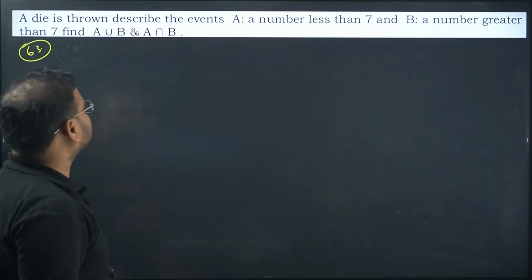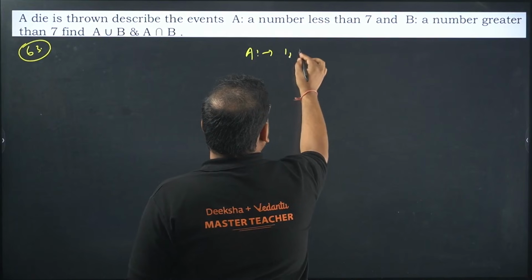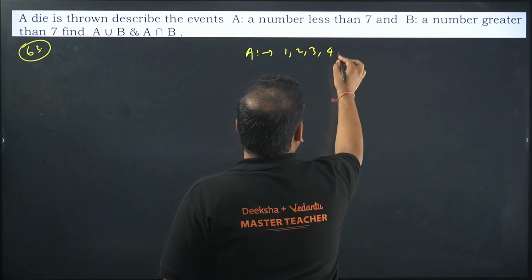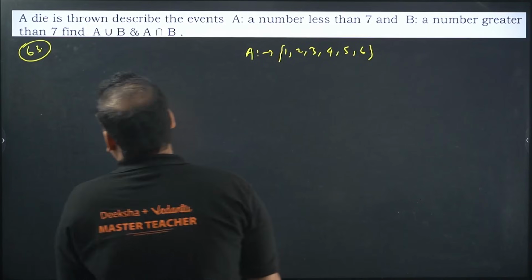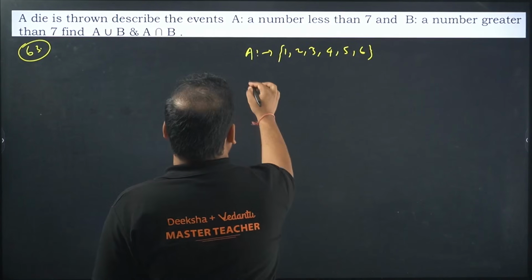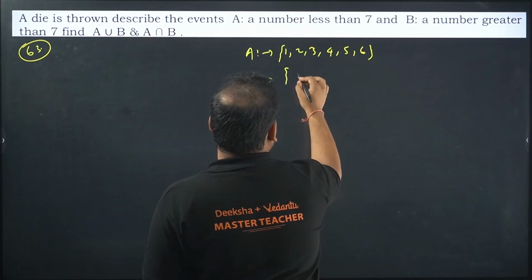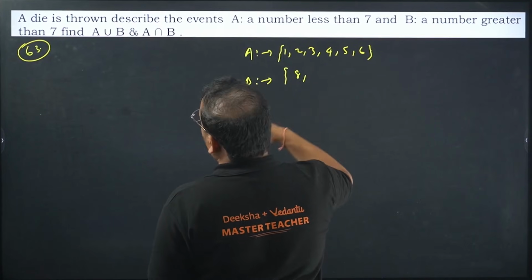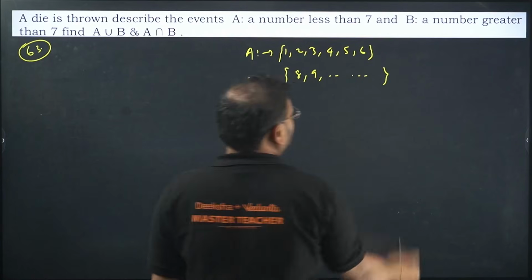A die is thrown. Describe the event A, a number less than 7, means 1, 2, 3, 4, 5 and 6. And B, a number greater than 7. Greater than 7 means 8, 9, it never ends, right?